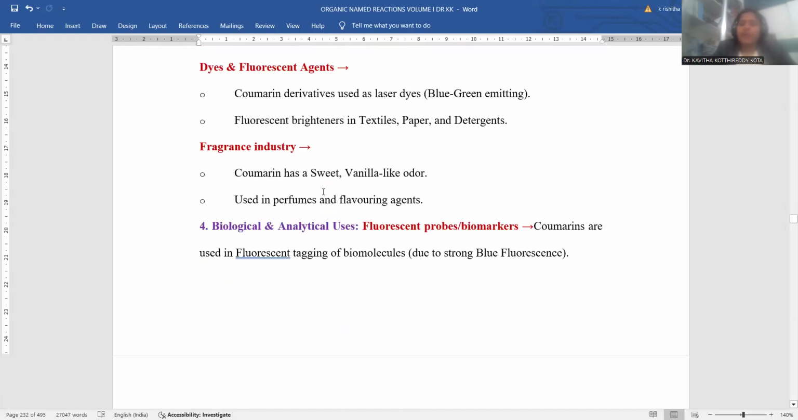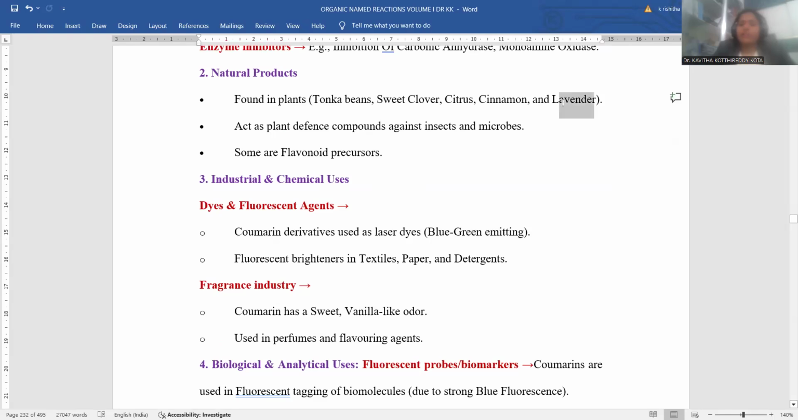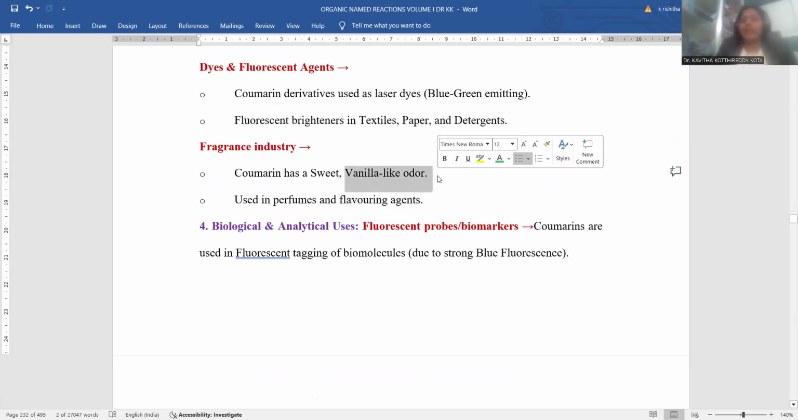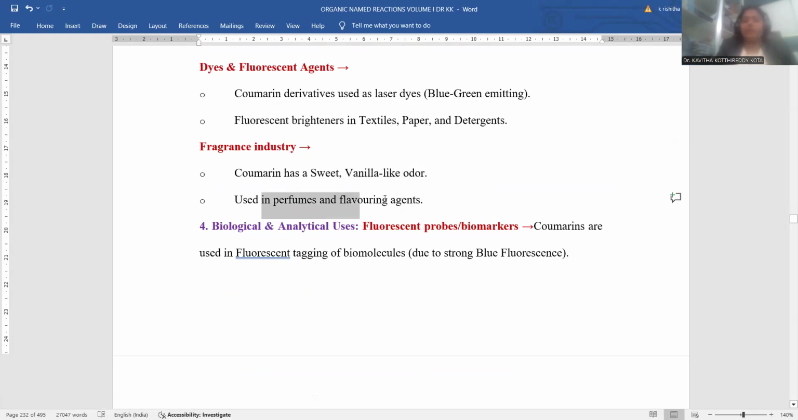Then fragrance. Being a kind of essential oil, a fragrant material, Coumarin has a very sweet, vanilla-like odor, most pleasant in nature. That's the reason why it is used in perfumes. So in the perfumery industry you can use Coumarin compounds, and even in food as a taste-enhancing agent, which is called a flavoring agent. It has the tendency of vanilla, so Coumarin has flavoring property as well. Like perfumes, you can also use it as a food flavoring agent.